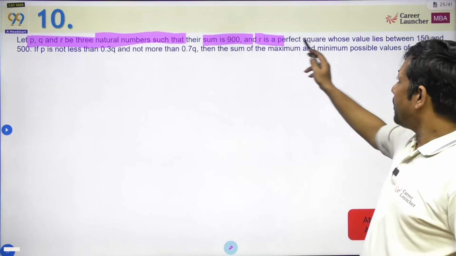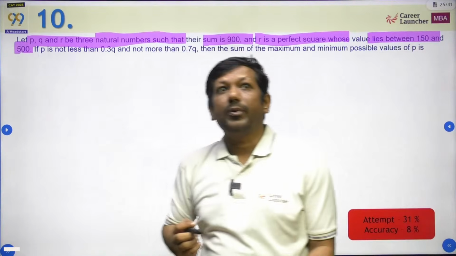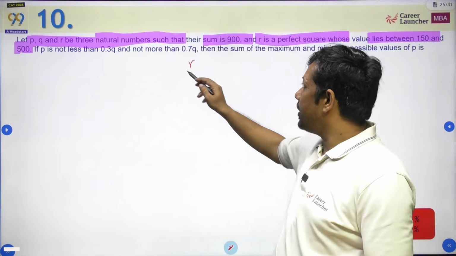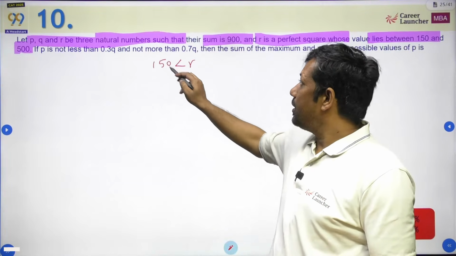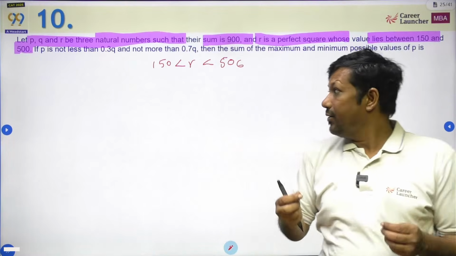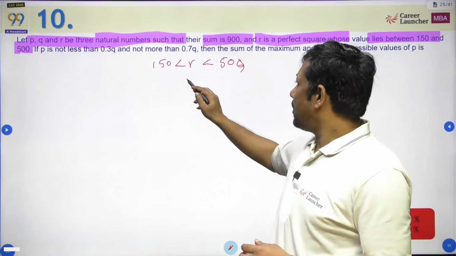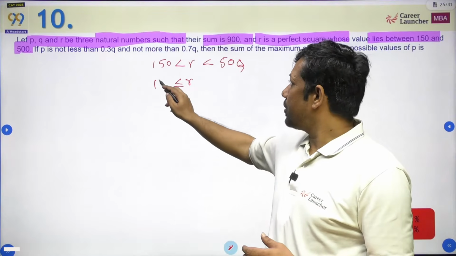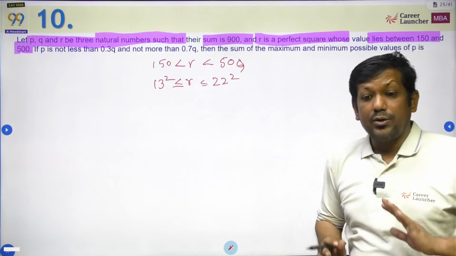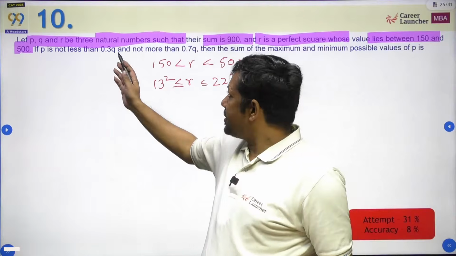R is a perfect square whose value lies between 150 and 500. So the first thing I am going to get in my head is that R is a perfect square that is greater than 150 and less than 500. How many perfect squares are going to lie between 150 and 500? That is 13 square to 22 square. So R is going to lie between 13 square to 22 square. So what is the total possible number of values of R? That is 10. But do we need all those values? We'll see to that. P is not less than 0.3 Q.